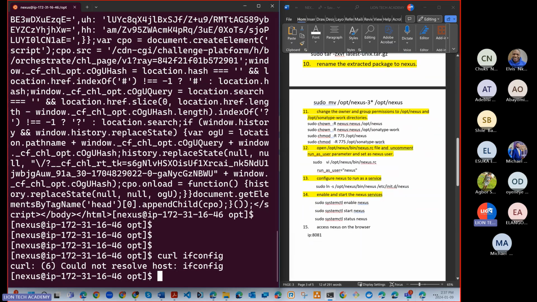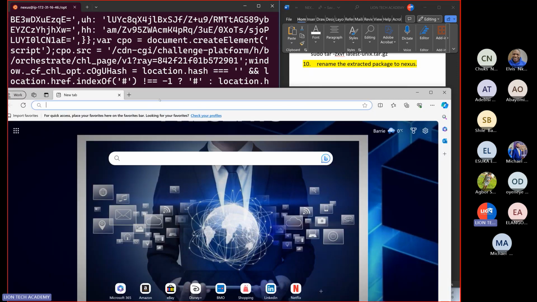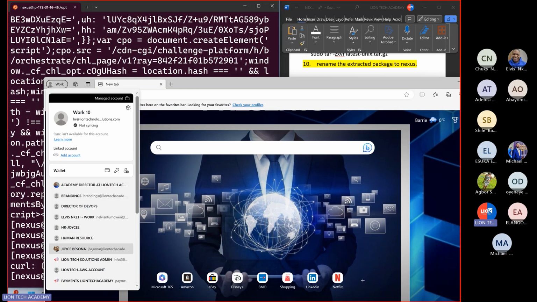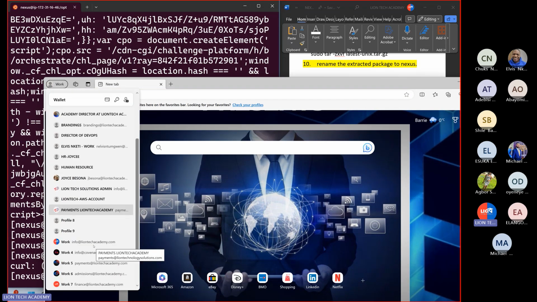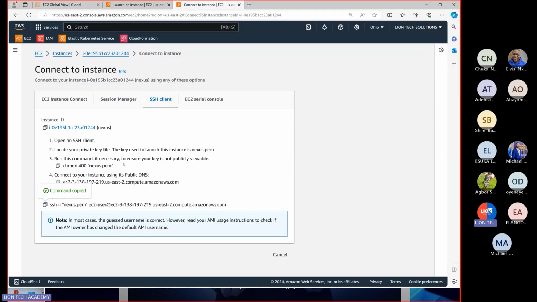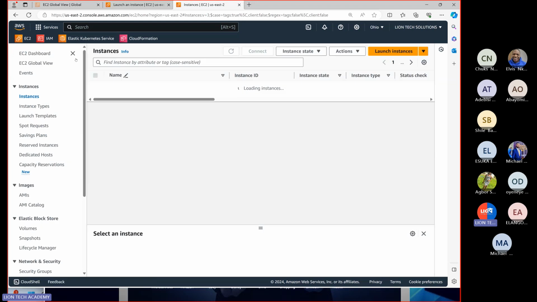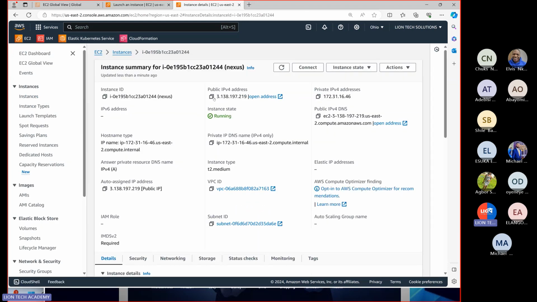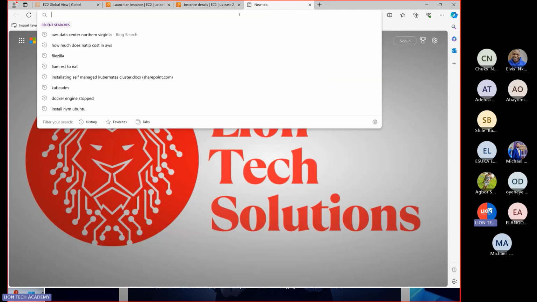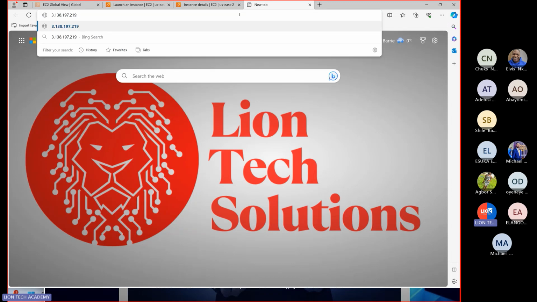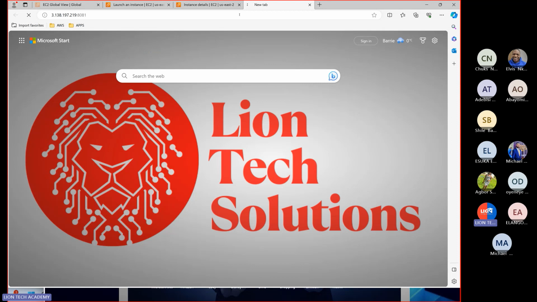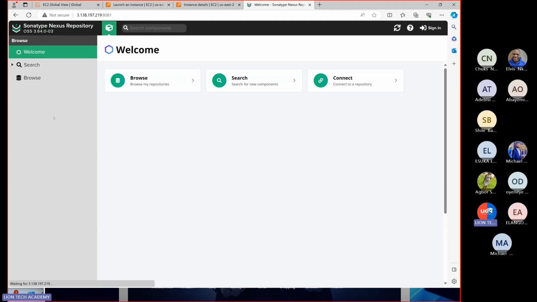Okay. So now let's go back to our system. Oh, let's come back here. I'm looking for AWS. Okay, there we go. See that? Again, back to instances. Click here. Okay, and now we can open here. Control V. Now 8081 is a port, and there we go.